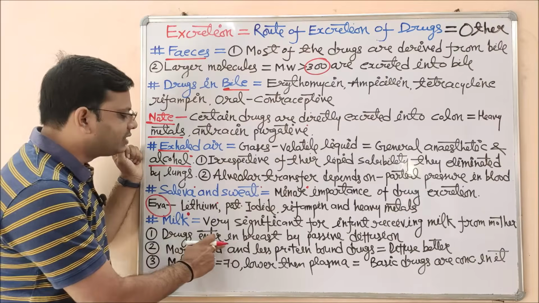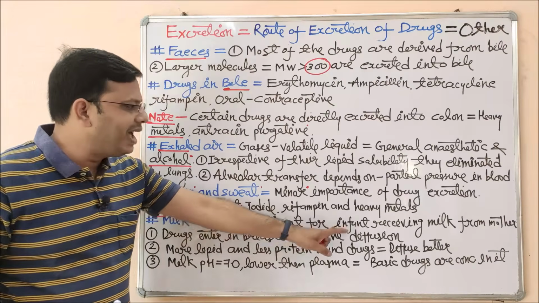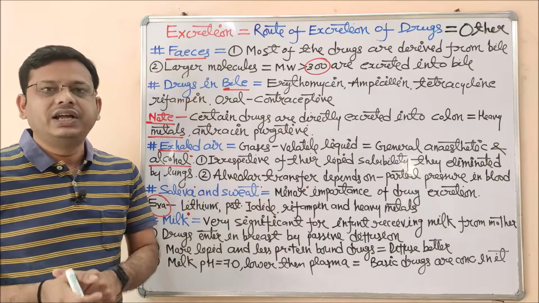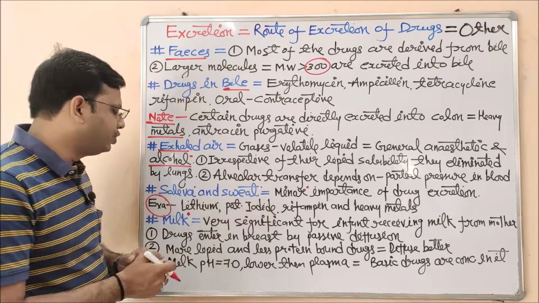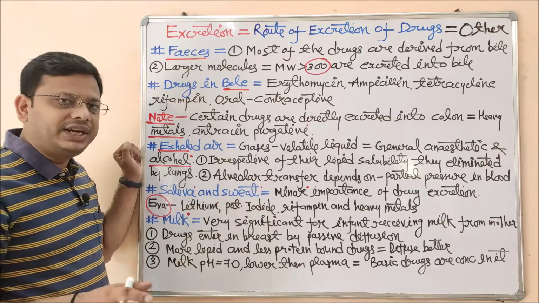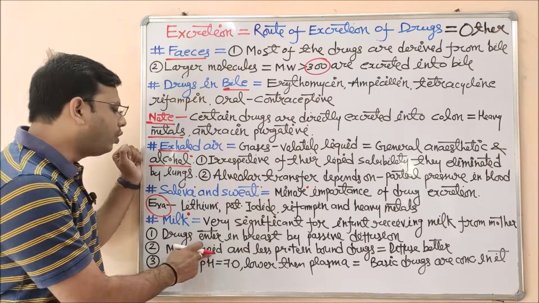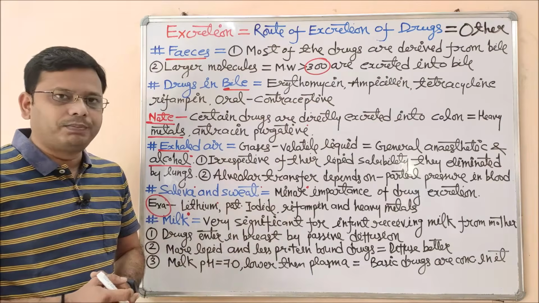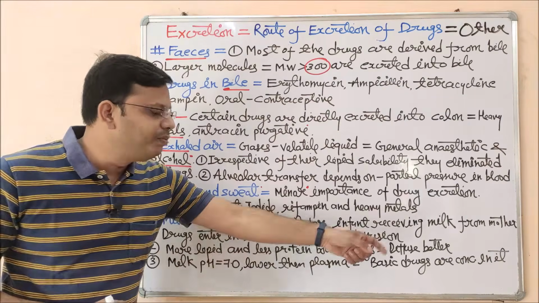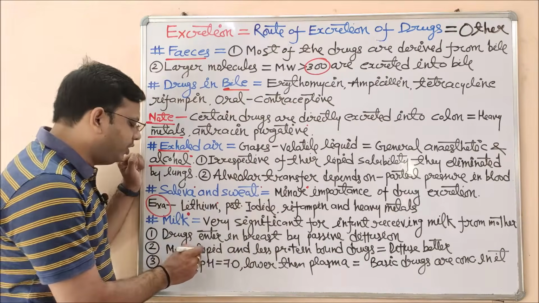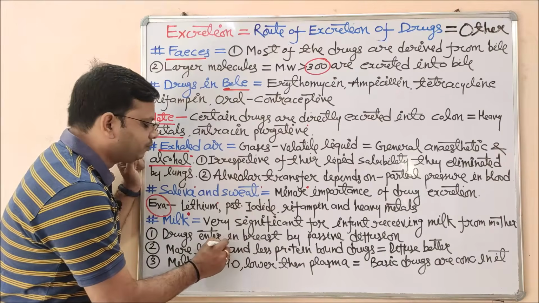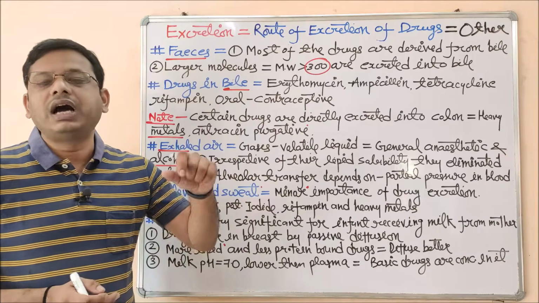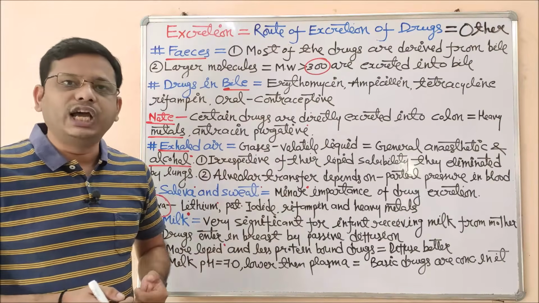It says drugs enter into the breast by passive diffusion. Movement of drug from the blood towards the breast depends upon passive diffusion, because there is a concentration gradient across there. Next one is that more lipid soluble and less protein bound drugs go through this route so that they may get diffused better in quantity. What is the parameter? More lipid soluble. That means if the drug is highly lipid soluble, then it has higher chances to be excreted with the help of milk.